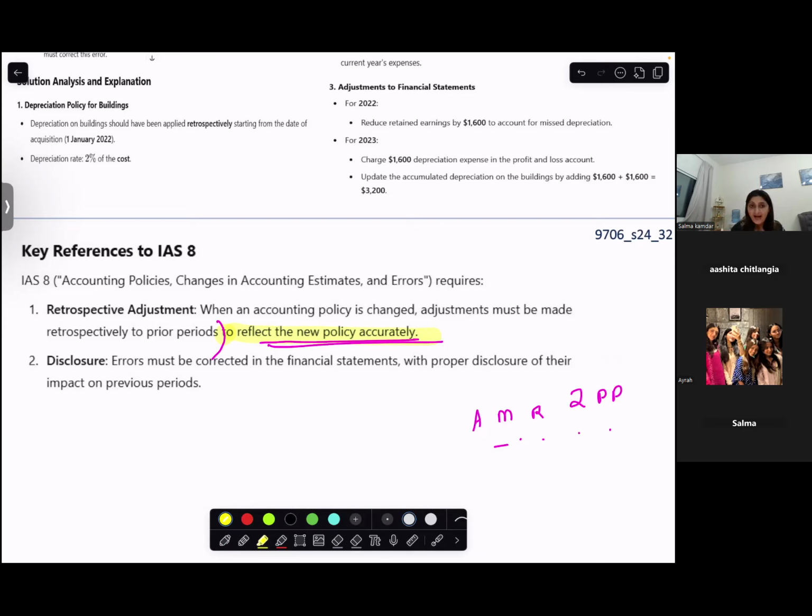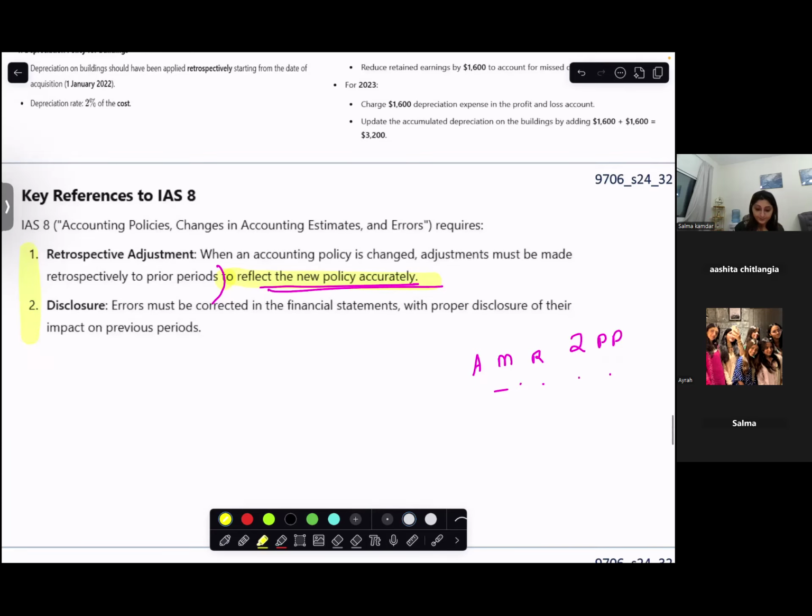Okay? And disclosure. Errors must be corrected. If you correct an error, you correct the error, but you should properly disclose it and show the impact on the previous period. You need to learn this.